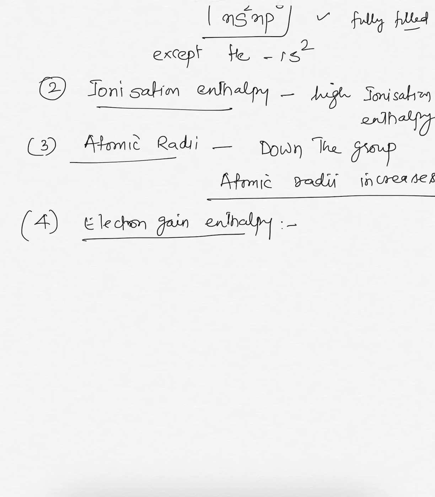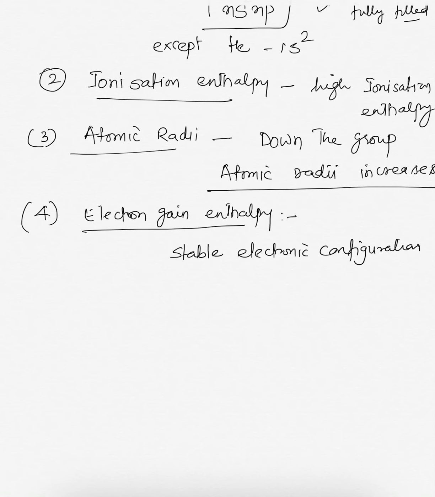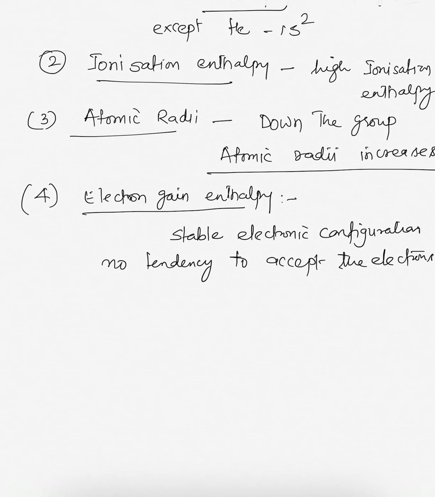As noble gases have a stable electronic configuration, they have no tendency to accept electrons, and therefore they have large positive values of electron gain enthalpy.